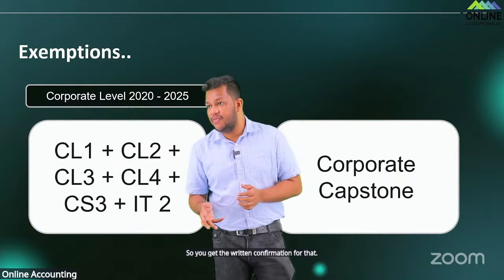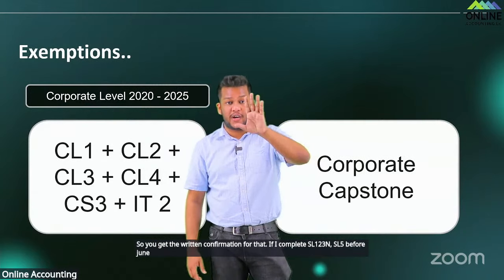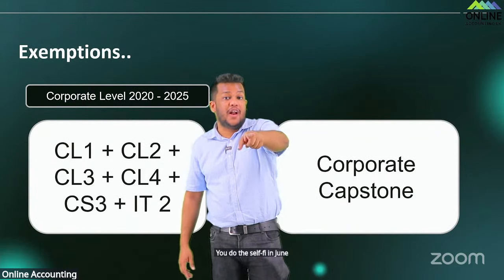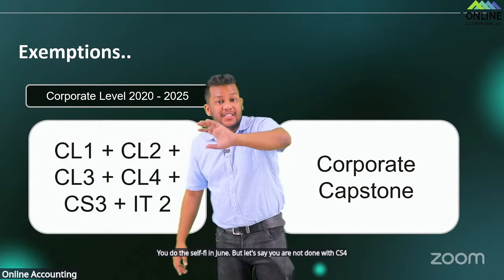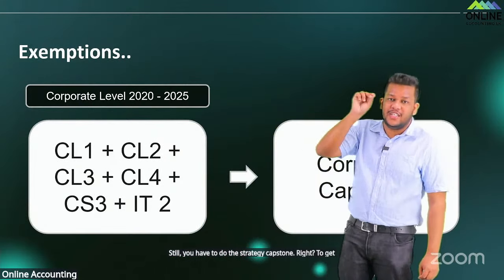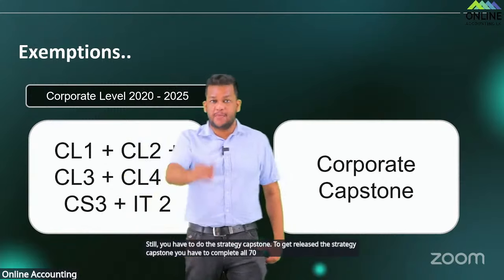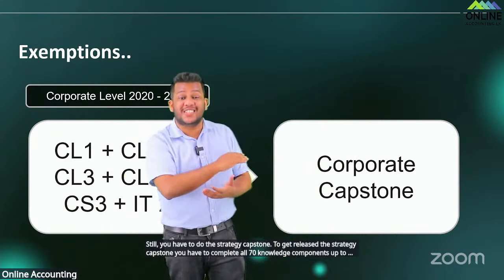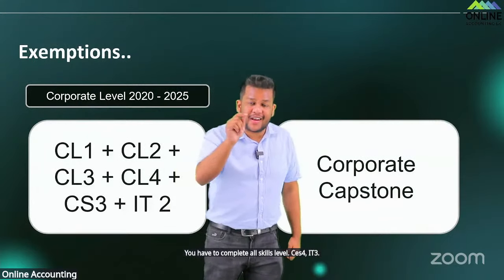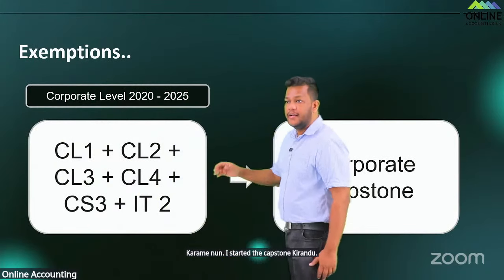If I complete SL1, 2, 3 and SL5 before June, make sure you do the SL5 in June. But let's say you are not done with CS4 or IT3. Still you have to do the strategic capstone, right? To get released the strategic capstone, you have to complete all 70 knowledge components up to SL5. You have to complete all skills levels. If CS4 or IT3 remains, you cannot do the strategic capstone, so check those properly.